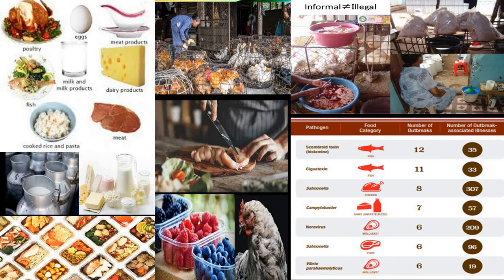Because the chickens which are grown in poultry are fed with a lot of antibiotics for promoting their growth as well as to increase their weight. So when the poultry hens are fed with a lot of antibiotics as growth promoters, there is a chance for the development of antibiotic resistant strains.